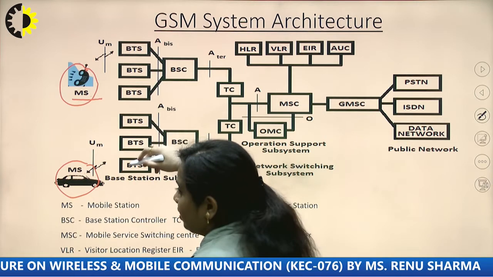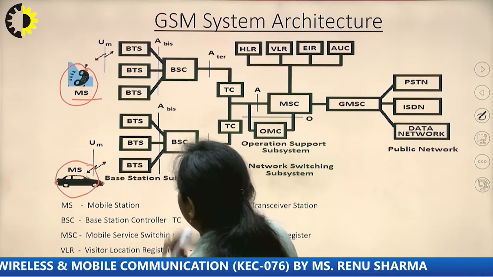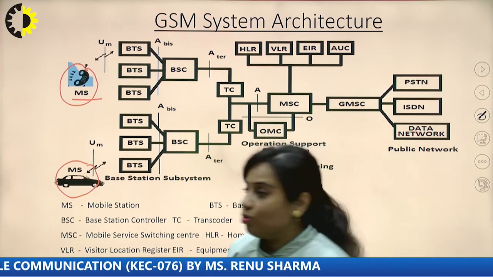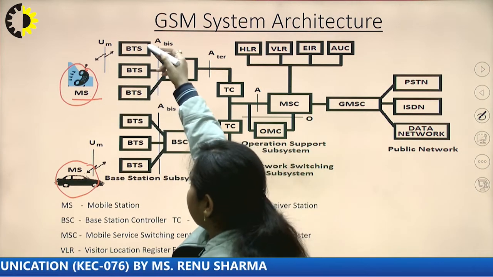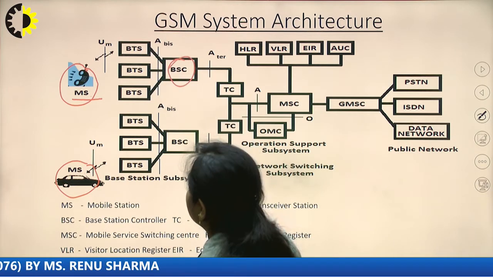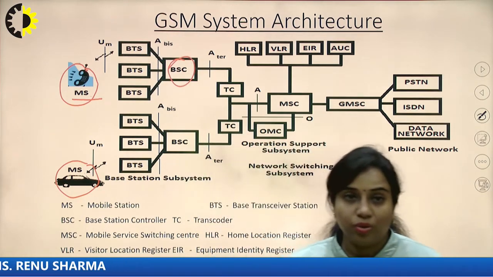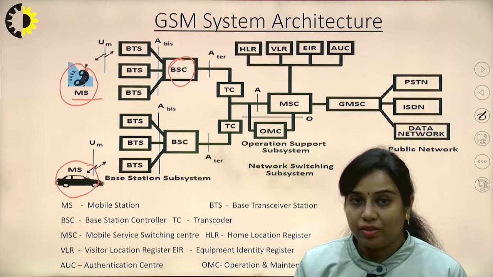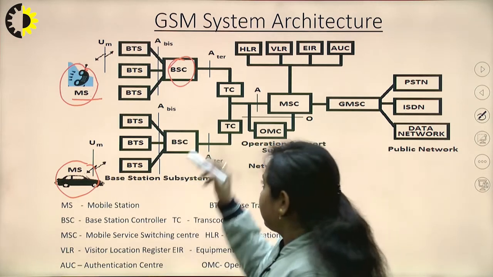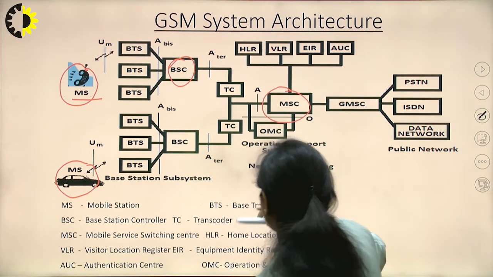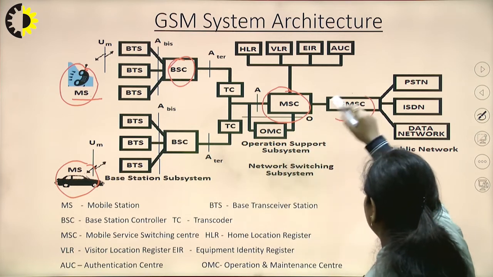Now, BTS is base transceiver station, which acts as a transmitter as well as a receiver. So, more than one MS is connected to a single BTS, then more than one BTS is connected to a single BSC. Now, BSC is base station controller, that will control the operation of more than one BTS. Now, more than one BSC is connected to MSC, that is mobile switching center, and more than one MSC is connected to this GMSC.